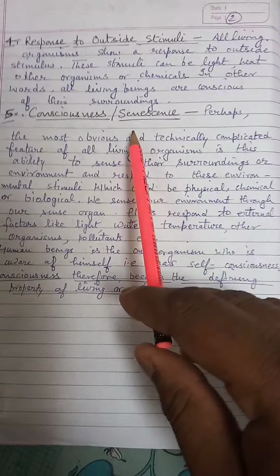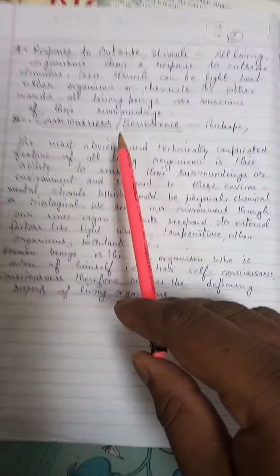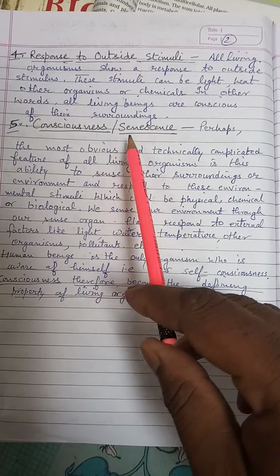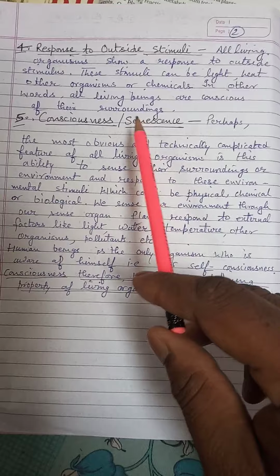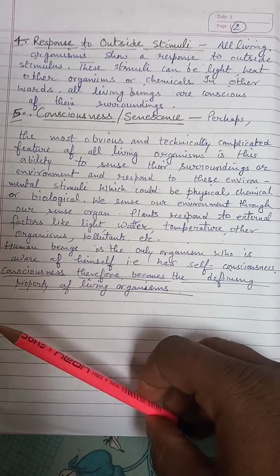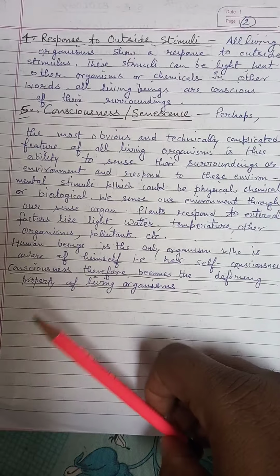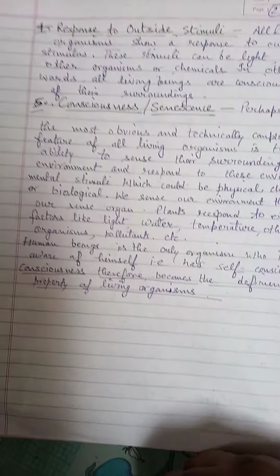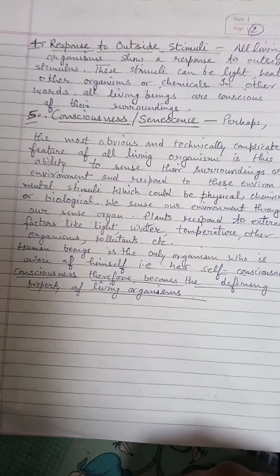So in this way you have now studied many important features of living things, like growth, metabolism, and the two subparts of metabolism, catabolism and anabolism. And except this, response to outside stimulus, consciousness, senses, and reproduction, and reproduction is also of two types: first is asexual and second is sexual reproduction.